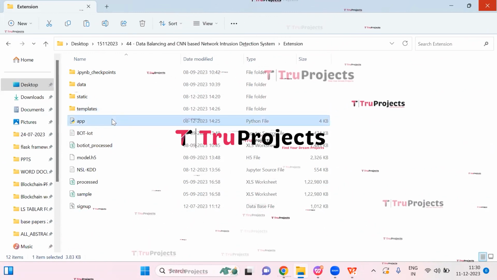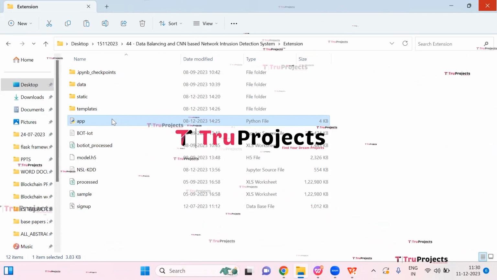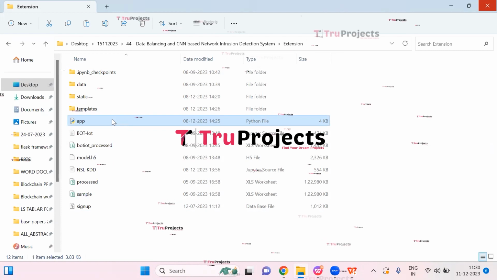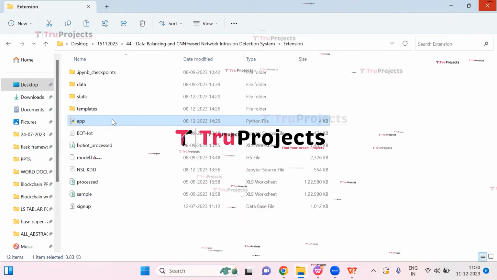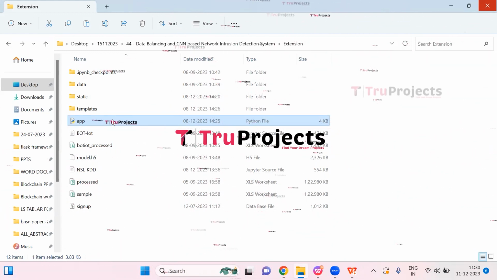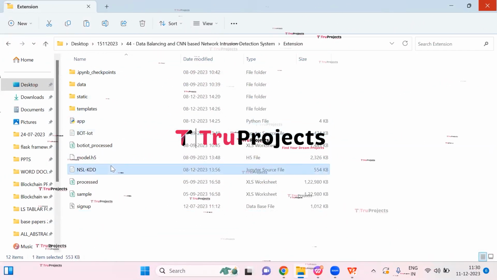This is the app.py file. This .py file contains the information related to front-end logic. It includes code written in Python that handles server-side operations such as processing user requests, interacting with the database, and generating dynamic content to be rendered in the HTML templates. These are notebook.ipynb files.